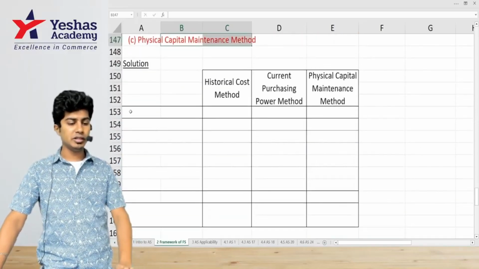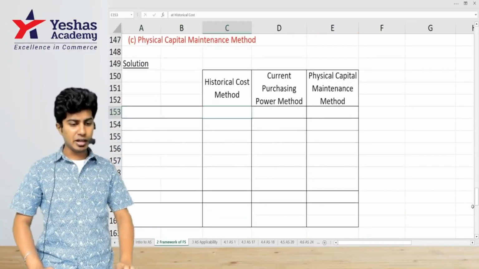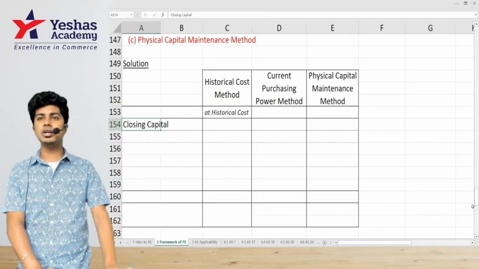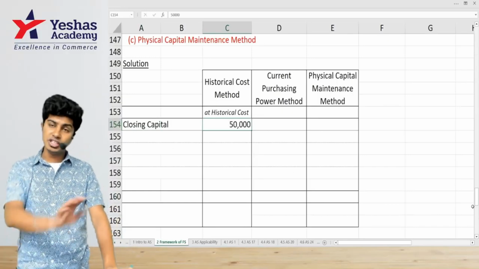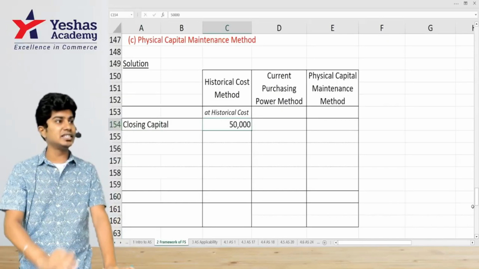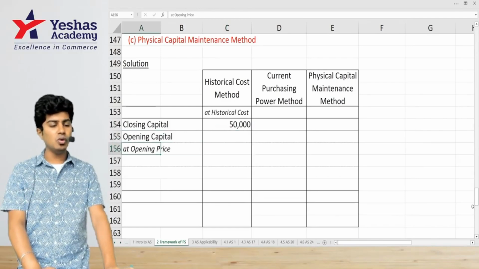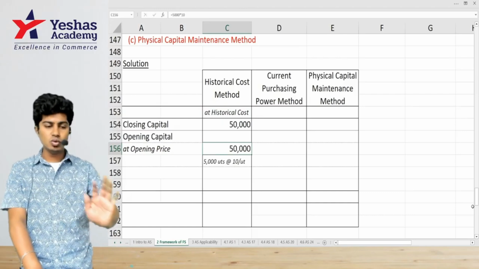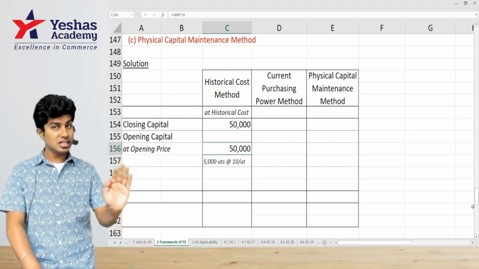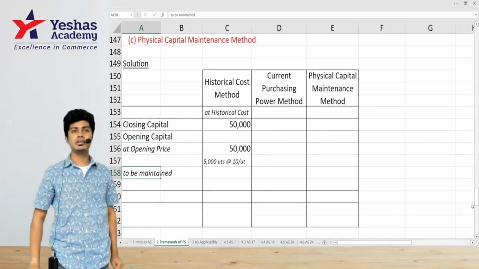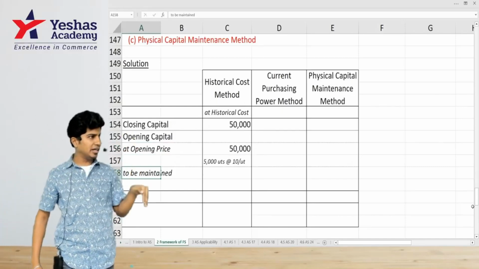Let's do historical cost method. Help me with this. Here we'll record it at what rate? Historical. How much is the closing capital given in the question? 50,000. This is already given in the question. Opening capital is also 50,000. How? I've told you, opening is 5,000 into 10, 50,000. This is data in the question. Now, you tell me how much capital should I maintain? Same capital. Capital cannot decrease.